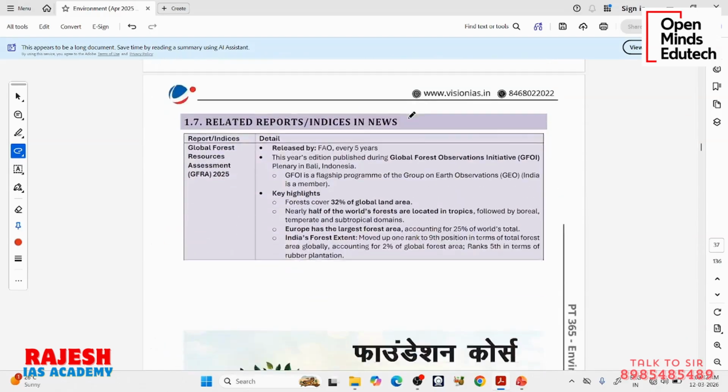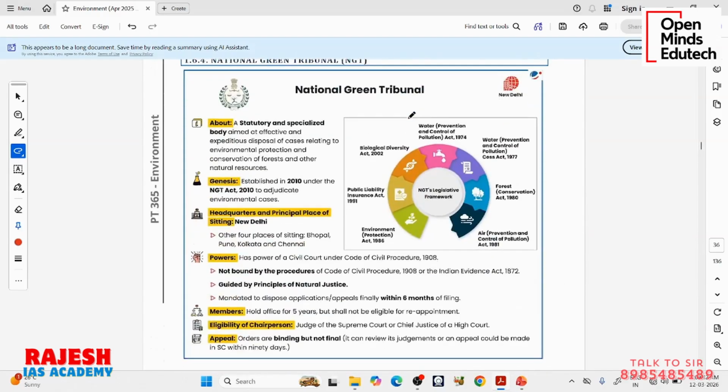Now the next one is NGT. This will be one of our last ones. We have a statutory body called the National Green Tribunal. It was established in 2010 under the NGT Act.